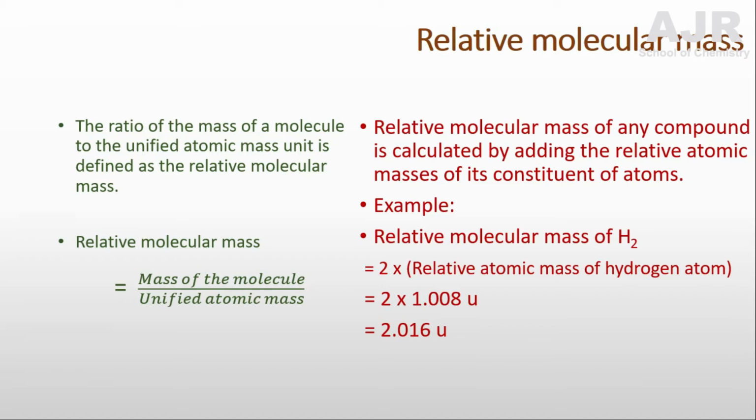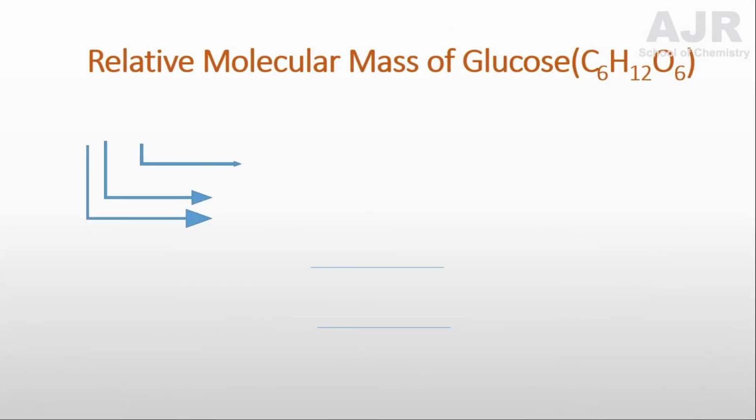Let me explain another example. How to calculate the relative molecular mass of glucose? You know the formula of glucose is C6H12O6. Now you need to know how many atoms are present in each case. In case of oxygen there are 6 atoms, in case of hydrogen 12 atoms, in case of carbon there are 6 atoms. So according to the number of atoms present here, we are going to calculate the relative molecular mass.